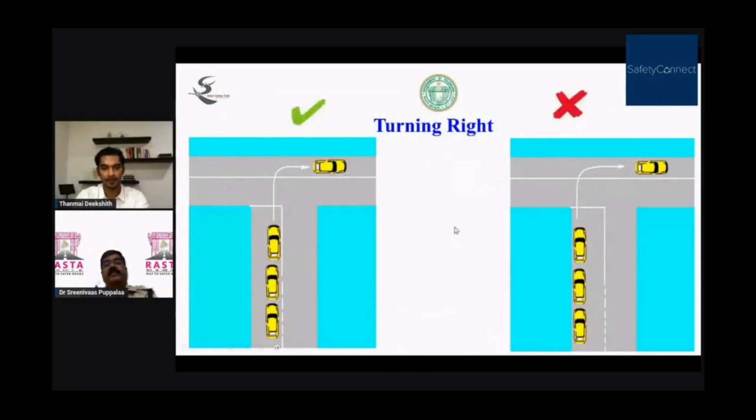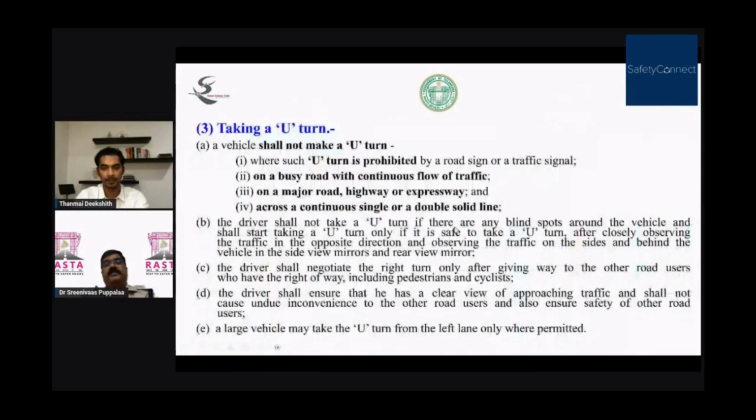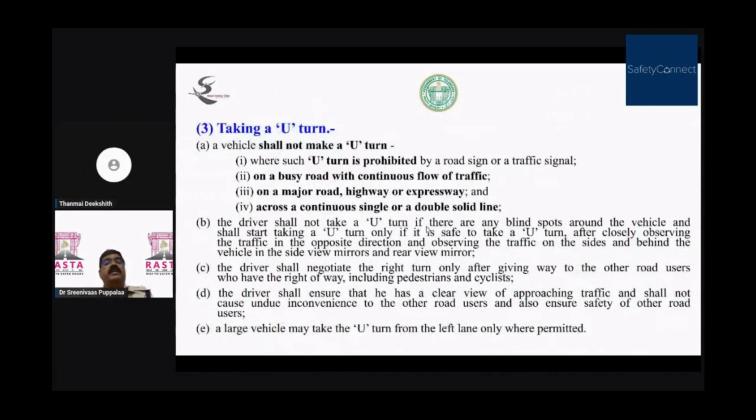Then taking a U-turn. This is a very dangerous place where there is a gap in the median. A gap in the median means the gap between the roads to take a U-turn. Wherever a U-turn is there, that is a main accident spot. Please be careful when negotiating a U-turn. Don't be in a hurry. Please stop in the middle and then see the traffic coming from the other direction. Then, if there is no traffic, only then take the turn.